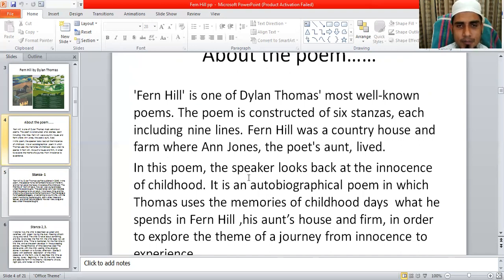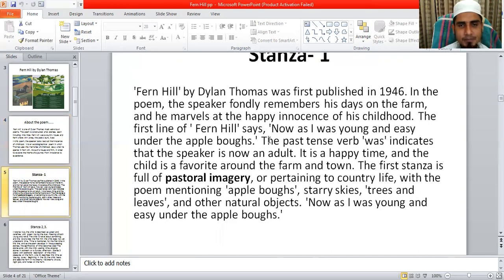So my dear students, as it is a large poem, here I would like to discuss the poem stanza by stanza. I would like to discuss the main focus point of each stanza, and what the poet wants to describe in this poem. I would like to discuss it in this way, so at home, with the lines of the poem and the stanzas, whenever you read, you can take help from here.